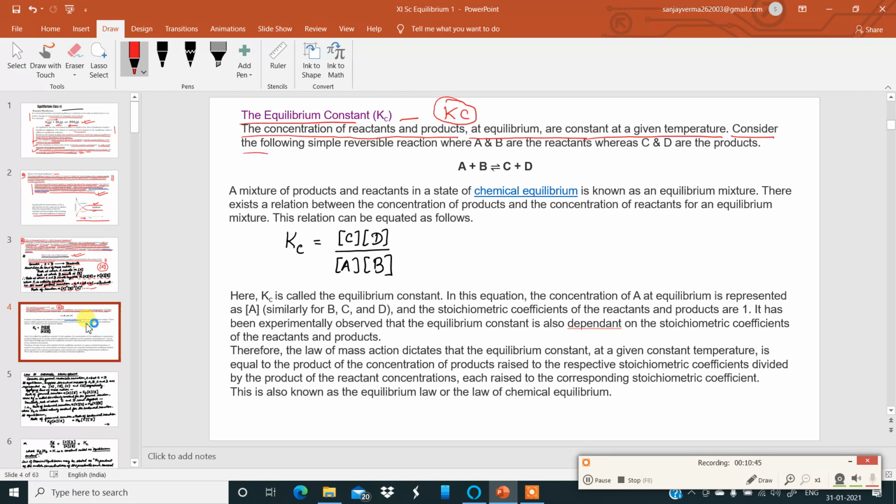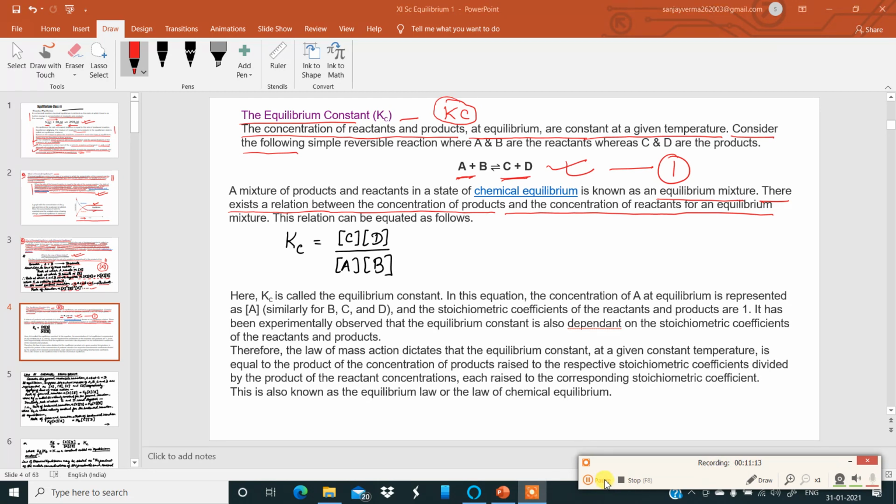Consider the following reversible reaction where A and B are the reactants and C and D are the products. Have a look at this very carefully. Equation 1. A mixture of products and reactants in a state of chemical equilibrium, dynamic in nature, is known as an equilibrium mixture. There exists a relationship between the concentration of products and the concentration of reactants for an equilibrium.